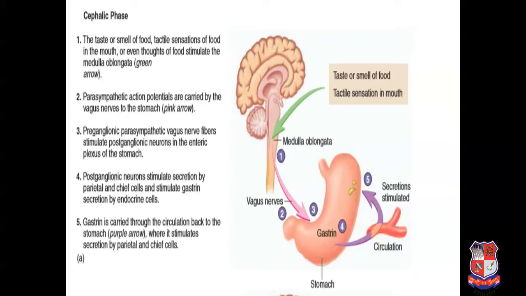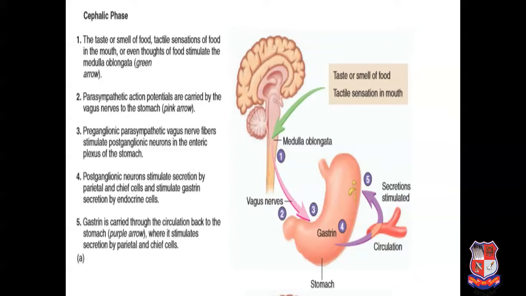intense is the stimulation. As you can see in the figure, the taste or smell of food, tactile sensation of food in the mouth, or even thoughts of food stimulate the medulla oblongata, that is in green color. It activates the parasympathetic action potentials which will be carried out by the vagus nerve to the stomach, that is mainly denoted by the pink arrow.